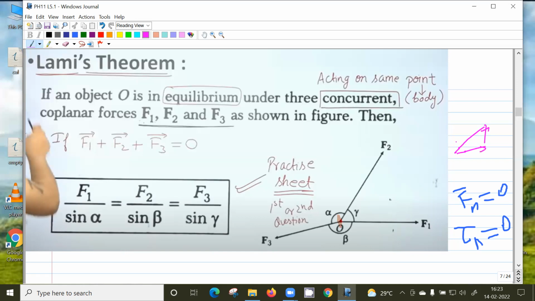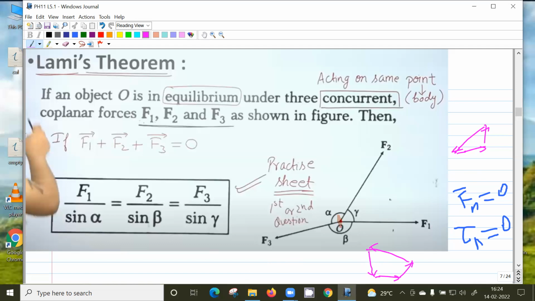First vector, second vector, all should run continuously. What is the condition for four vectors to have sum zero? The four vectors should form a closed figure. It may not be a rectangle, it can be any shape, but it should be closed. Similarly, if it forms a closed polygon, then the sum of forces is zero.